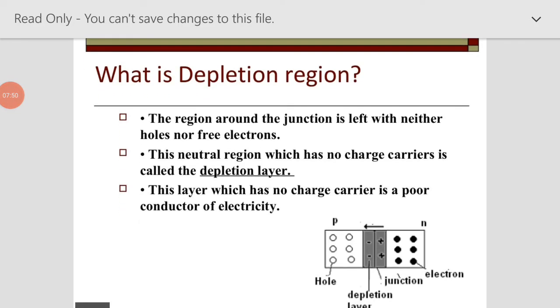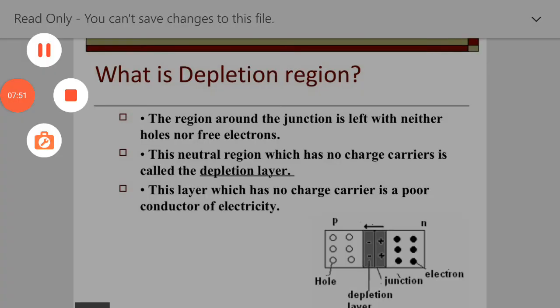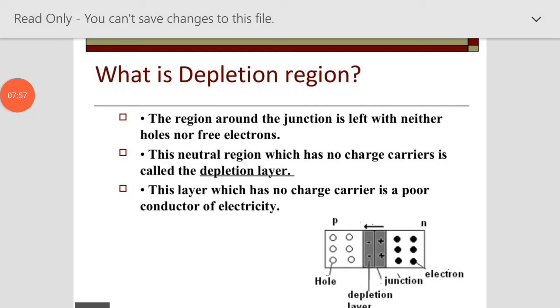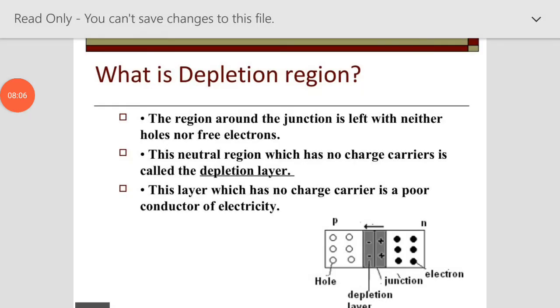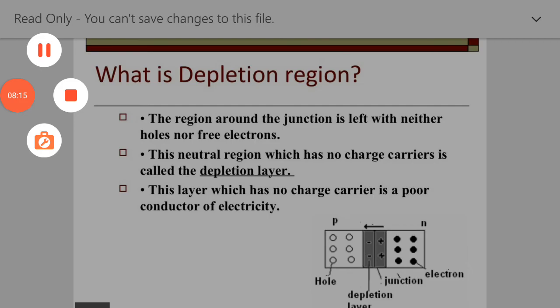The last point is, what is a depletion region? In the p-type region the majority carriers are holes, and in the n-type region the majority carriers are electrons. When holes move towards the n region and electrons move towards the p region, the region around the junction is left with neither holes nor free electrons.